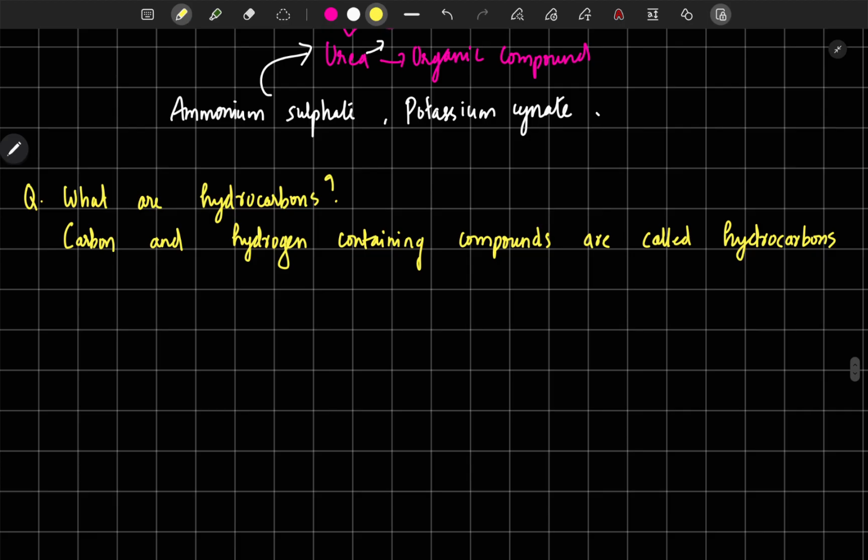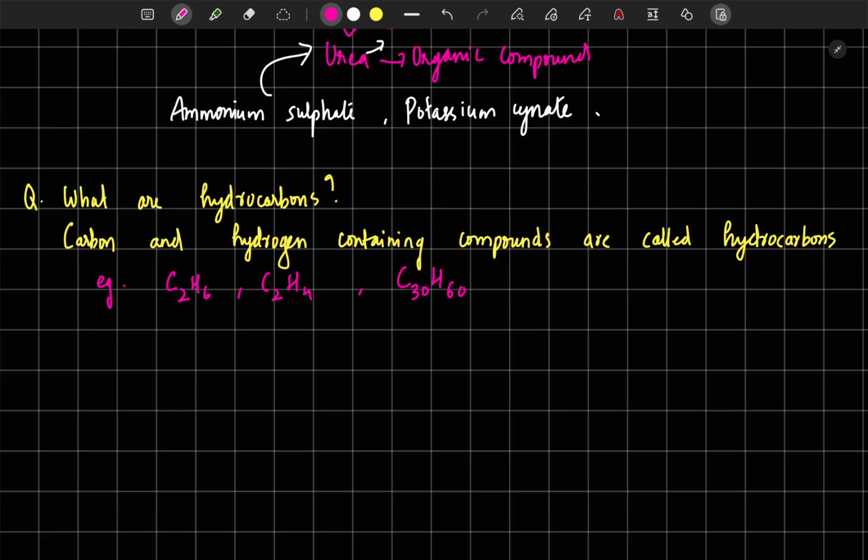We can write a lot of examples of hydrocarbons, because these are only carbon and hydrogen containing compounds, like C2H6, C2H4, or say C30H60. All these contain only carbon and hydrogen, so these are all called hydrocarbons.